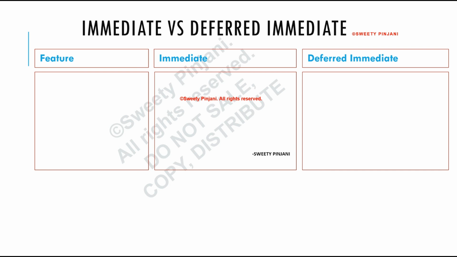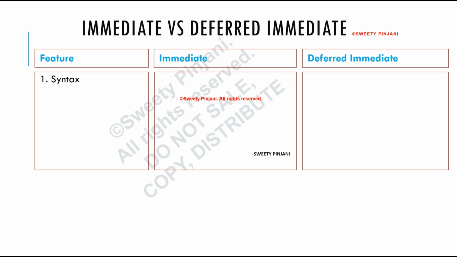Today we are going to see a question in SystemVerilog, particularly SystemVerilog assertions. It's related to immediate assertions. We are going to see the difference between immediate and deferred immediate assertions. In case you have not gone through it, there is a tutorial on immediate and deferred immediate assertions in the SystemVerilog assertion series. If you want, you can go through that first, and then this will be very easy once you go through that. Now let's see the key distinguishing features between immediate and deferred immediate assertions.